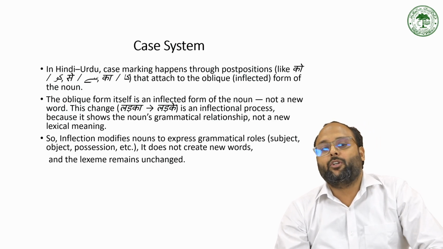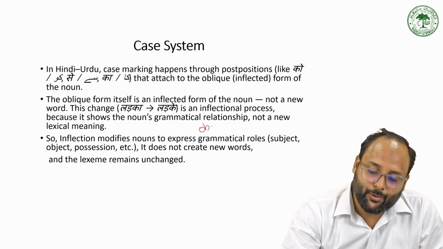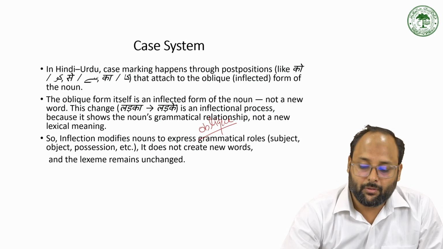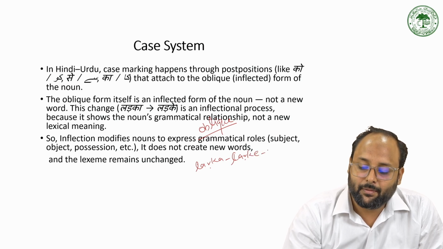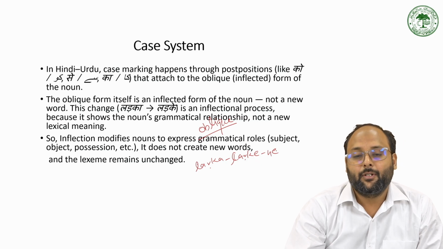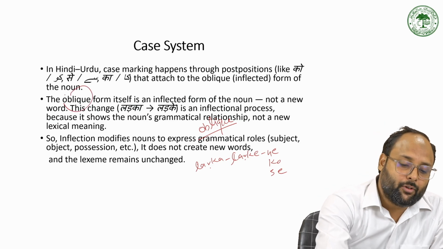So that is the oblique form, another type of case, the oblique case, which we have discussed many times. Oblique case means the base form of the noun, from lalaka, changes into lalake when we add some postposition, like ladke ne, ladke ke, ladke se. So that is the oblique form.